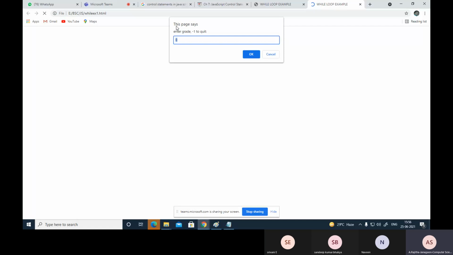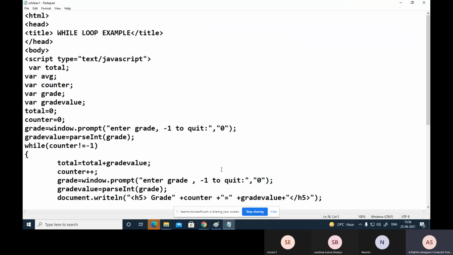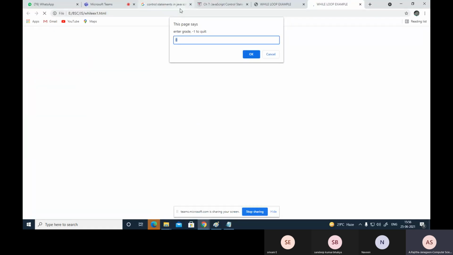So here look at this base test. Earlier in the prompt window there is no 0. So here, when writing your code, I am giving here 0. So that's why here 0 is displayed. Okay, now you can enter the values until -1. So there is no ending, so infinite loop. So we ourselves have to close it. How to close it? Until you enter -1. So if it is a -1,